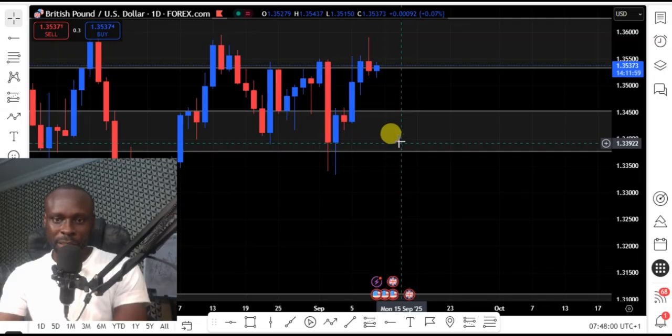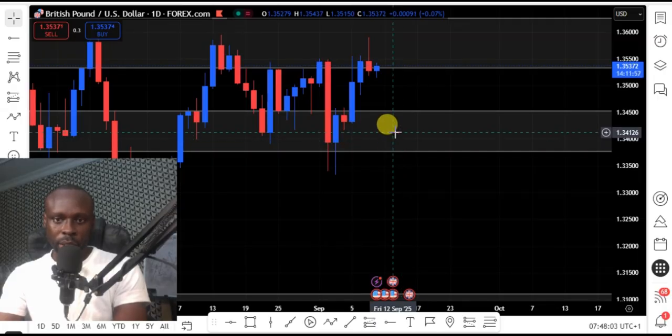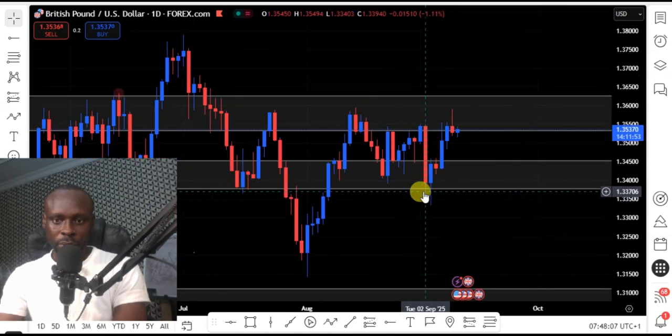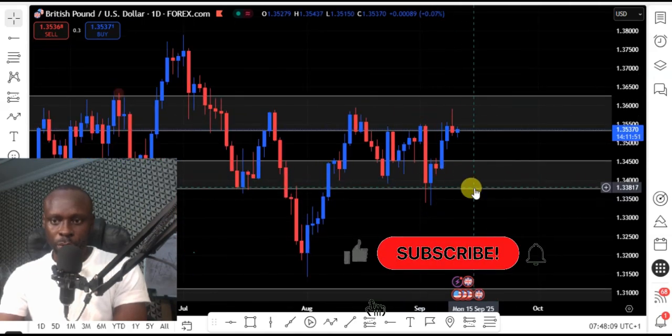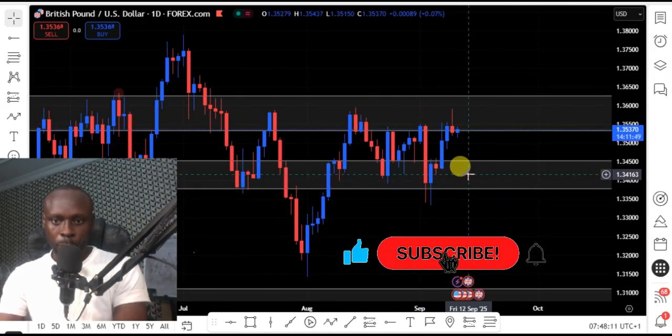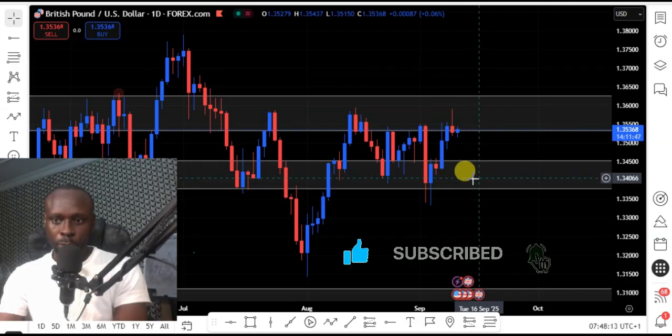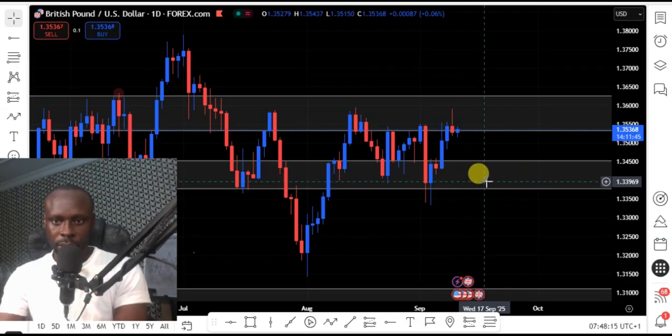So this week we expect price to move to this weekly support level. That is what we're expecting this week, for price to move to this weekly support level. So look for your selling opportunity on the Great British Pound USD this week.